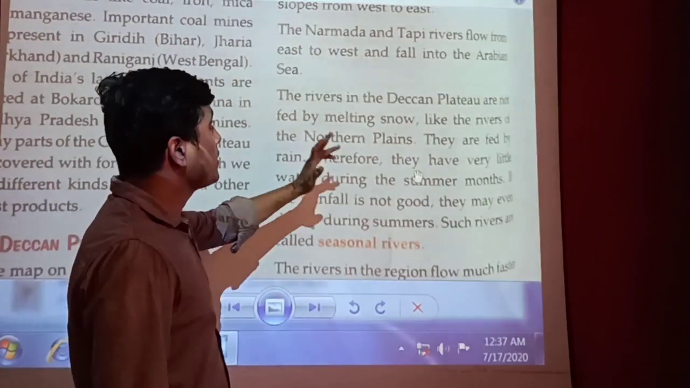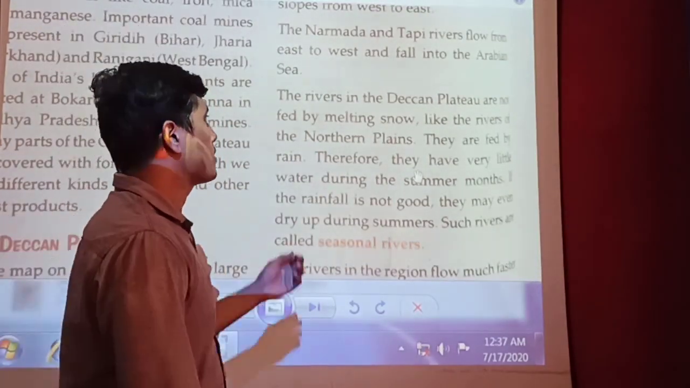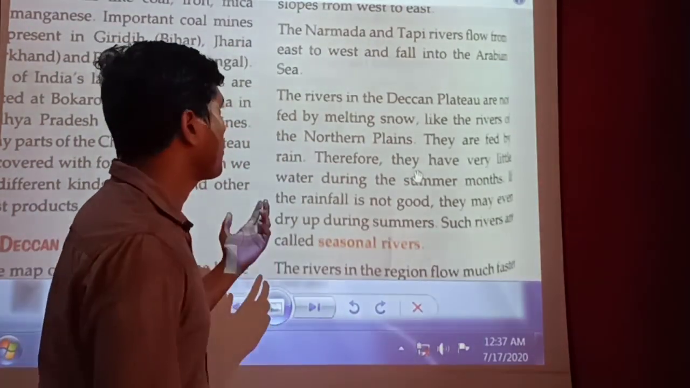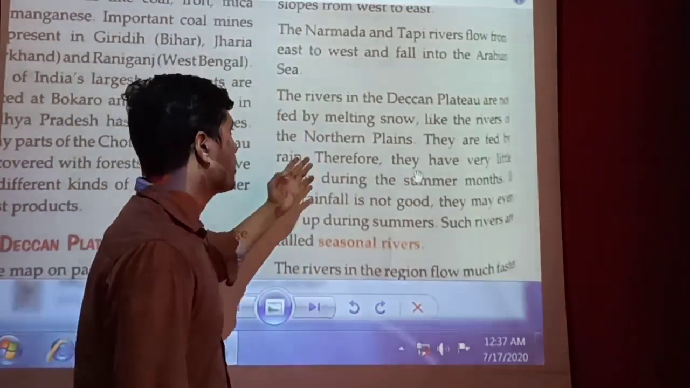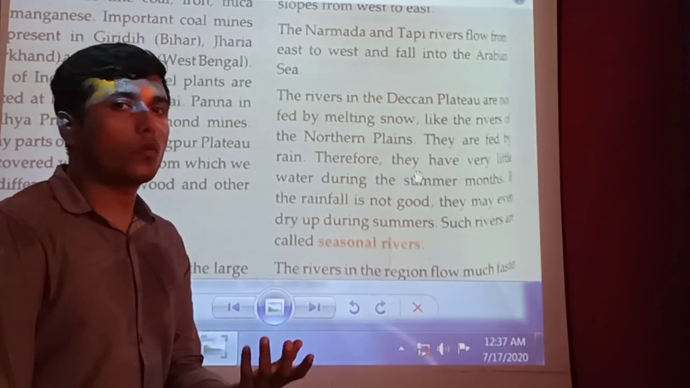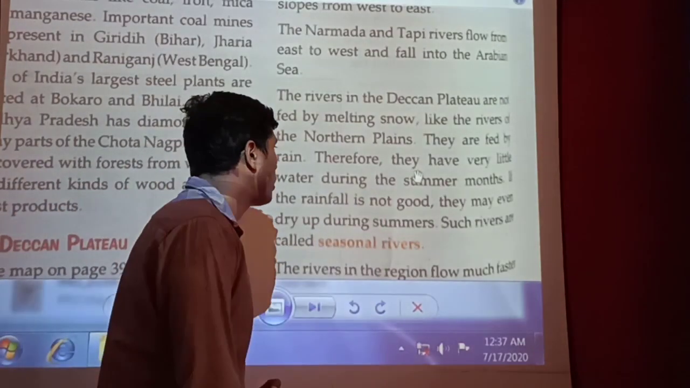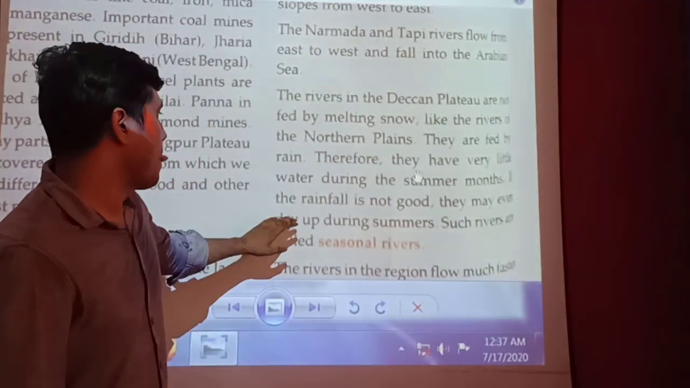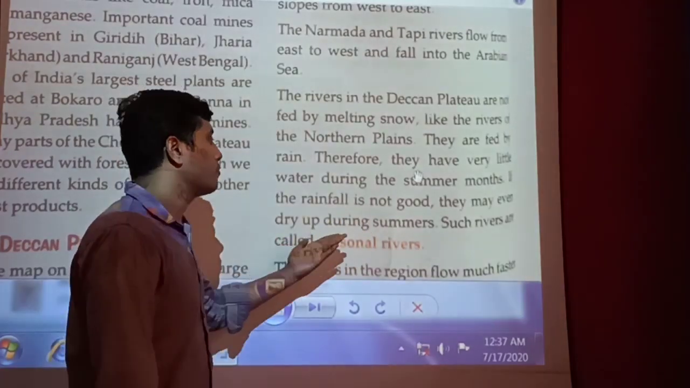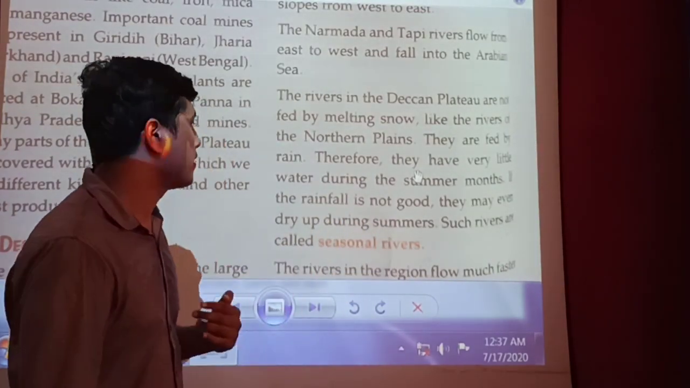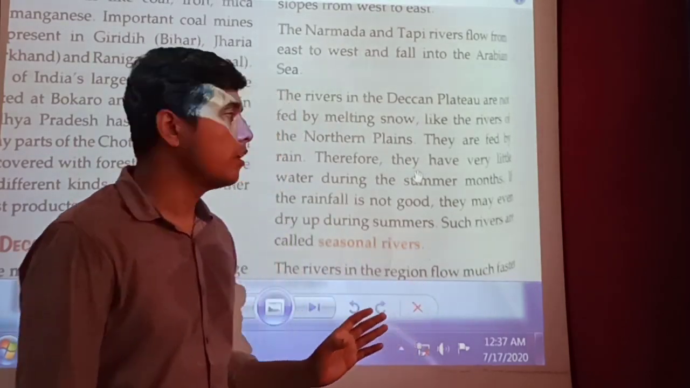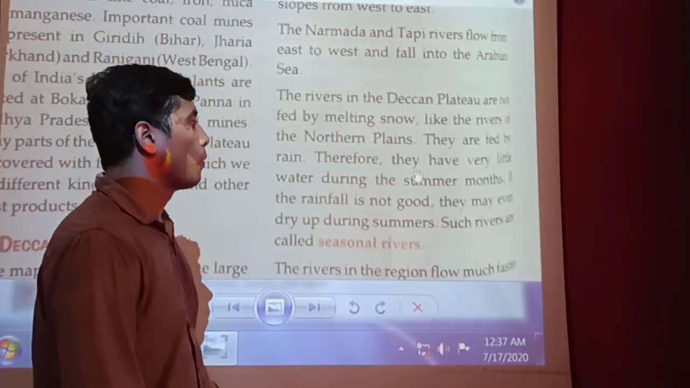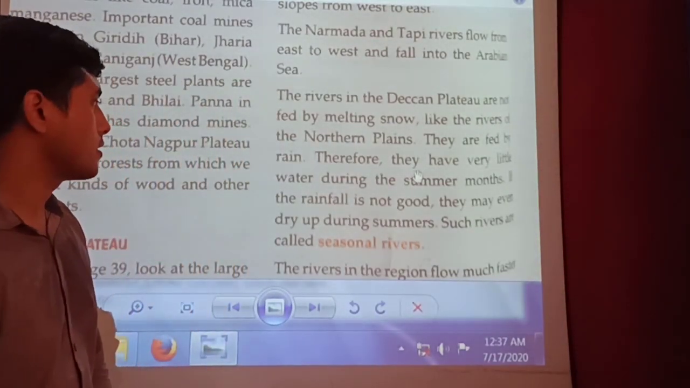Now, the rivers in the Deccan Plateau are not fed by melting of snow. As you can see in the northern plains, most of the rivers originate from the melting of snow, coming from mountains covered with snow. But here they are fed by the rain. Their source of water is rain only. Therefore, they have very little water during the summer months. And if the rainfall is not good, they may even dry up during the summer. Such rivers are called seasonal rivers.